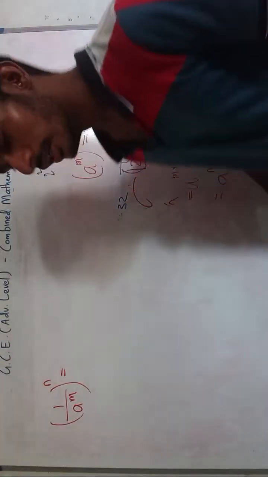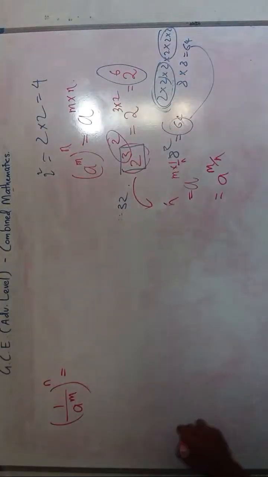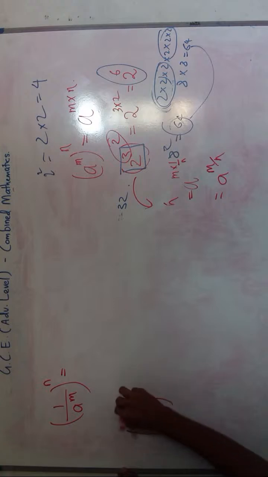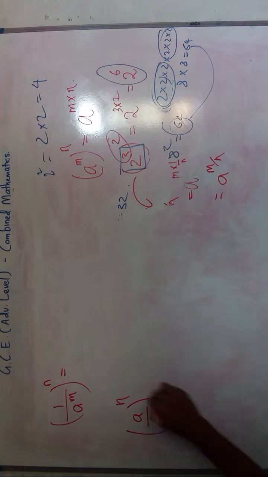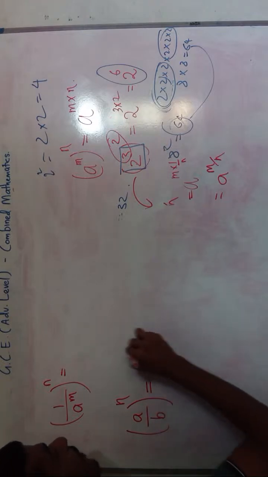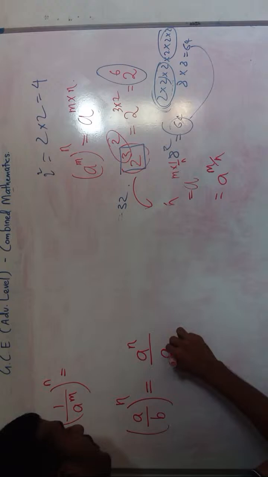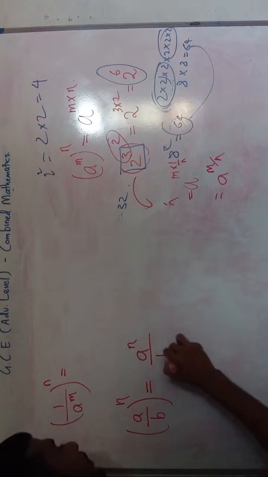Now you see, you have already studied a divided by b power n. So the power of a fraction. Now this power belongs to this numerator and this denominator. So we can write this as a power n divided by b power n, right?